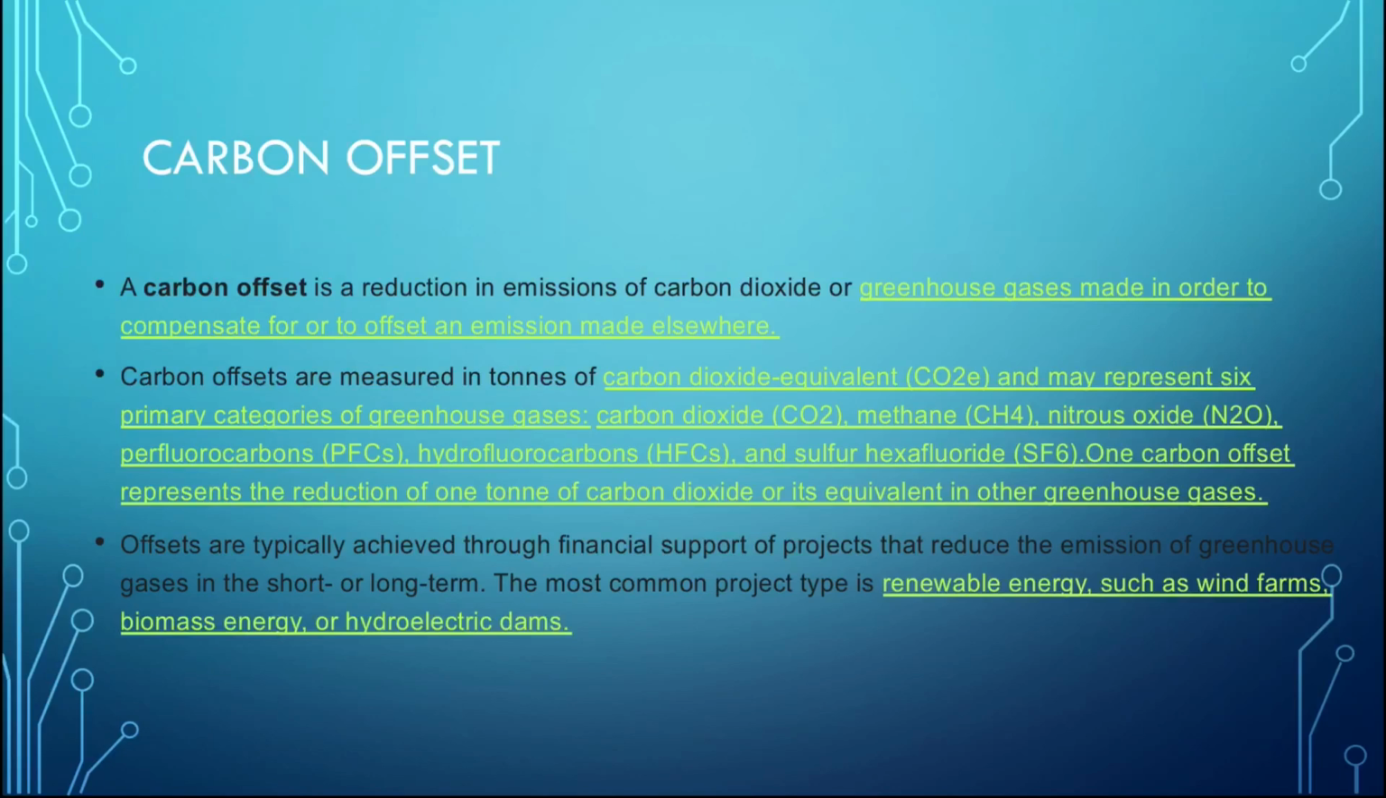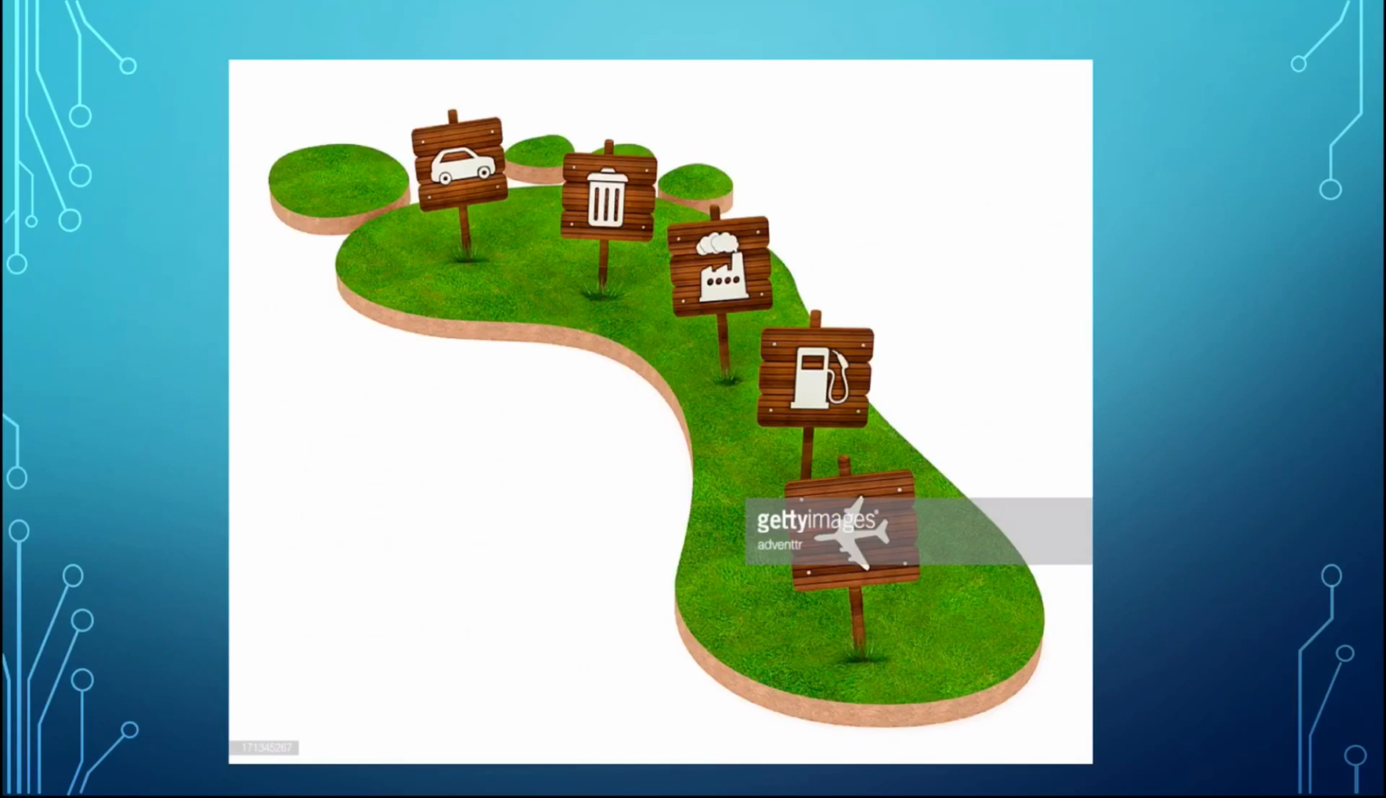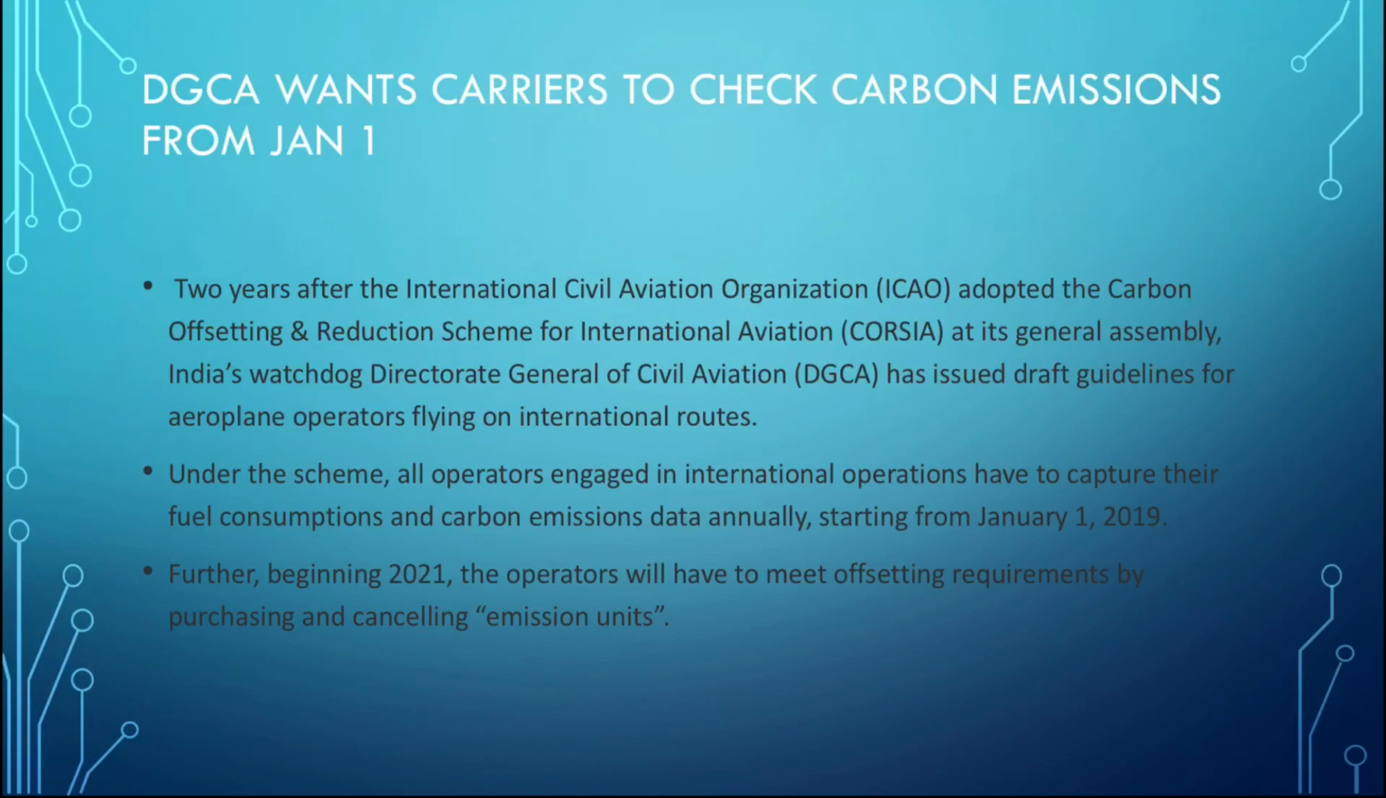So there are a lot of projects going on, and the amount is also spent on innovation and on the plantation of a large number of trees. Like here it is given: renewable energy such as wind farms, biomass energy, or hydroelectric dams. These are just some examples. There is also an image showing where a huge amount of carbon dioxide is generated, from personal vehicles to industries, from petroleum products or even aircraft.